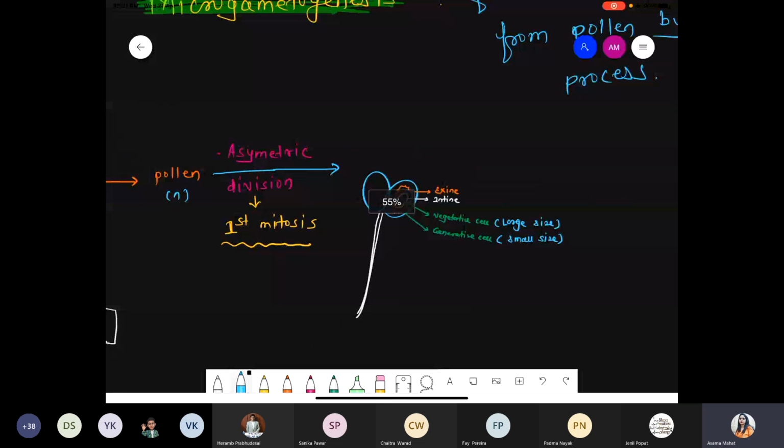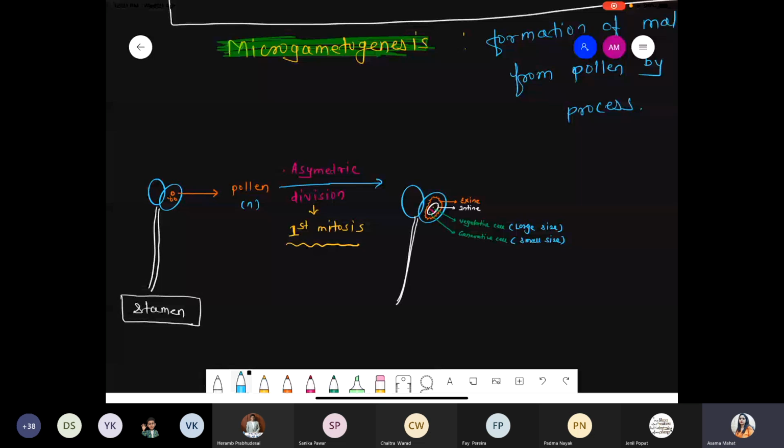Listen very carefully, all these reactions occur inside the anther. The anther has many pollen grains. That typical pollen grain undergoes the first mitosis, but that mitosis is asymmetrical, meaning unequal. Due to unequal division, two cells form inside the pollen grain: one large cell called the vegetative cell, and one small cell called the generative cell. Clear? For simplicity we draw only a single pollen, but each and every pollen has this structure, vegetative cell as well as generative cell.